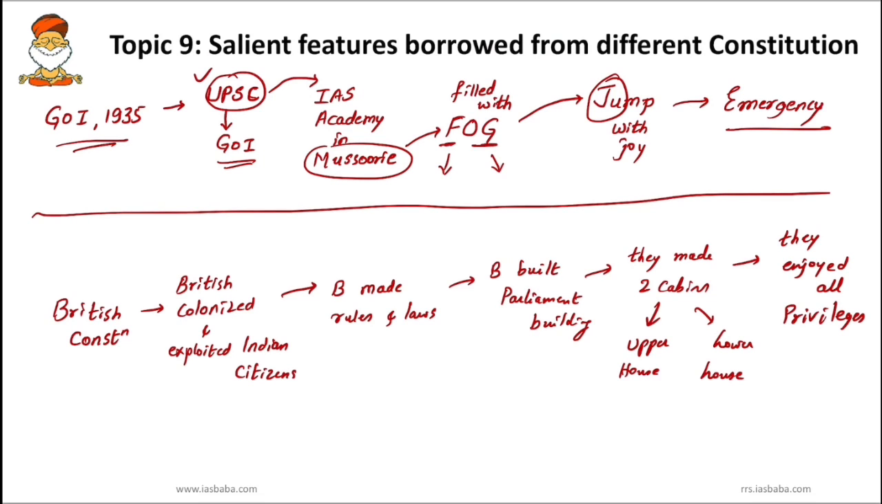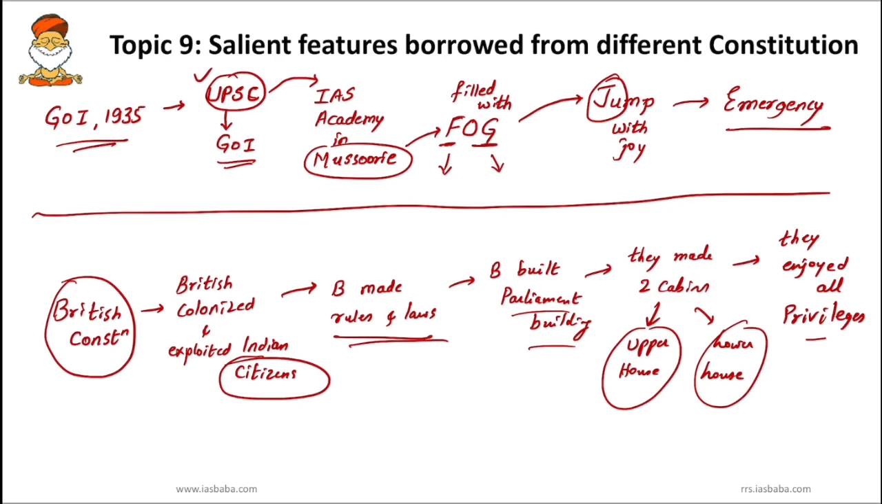So second one is British Constitution. Whenever we talk about British, we know that East India Company or British colonized India. British exploited Indian citizens, British made rules and laws in India, British built Parliament building, and it was a good Parliament building with two cabins, one upper house, lower house, and they enjoyed all the privileges. So whenever British Constitution, remember British India times, so British exploited Indian citizens. How? By making rules and laws. British enjoyed all the privileges. How? By building a good parliament with upper house and lower house.